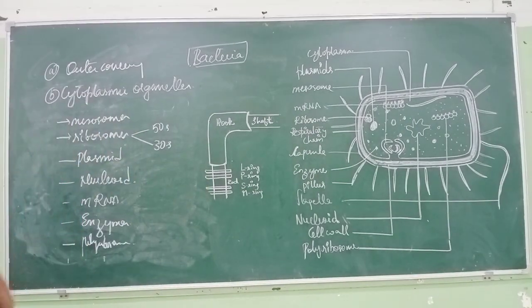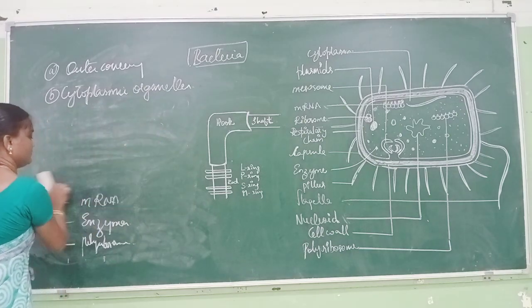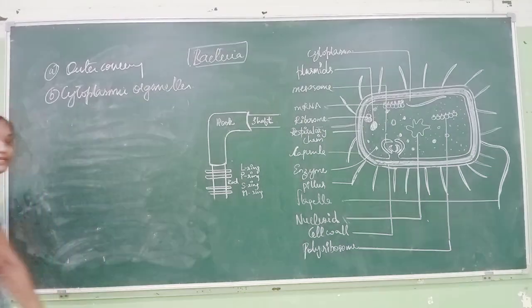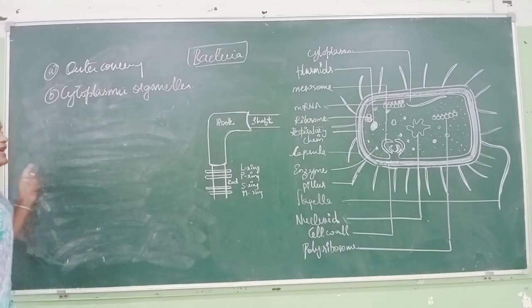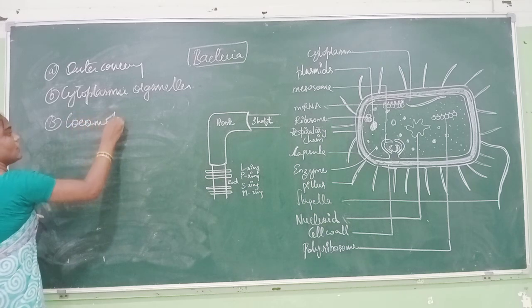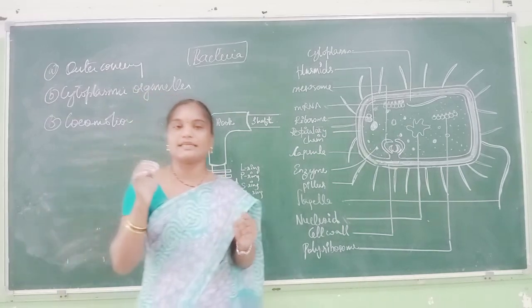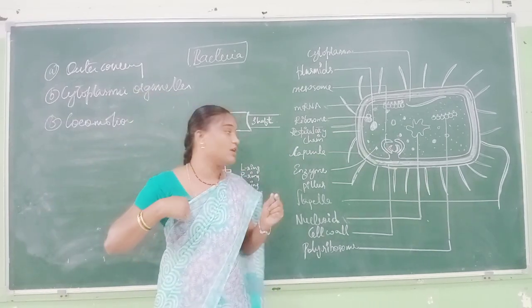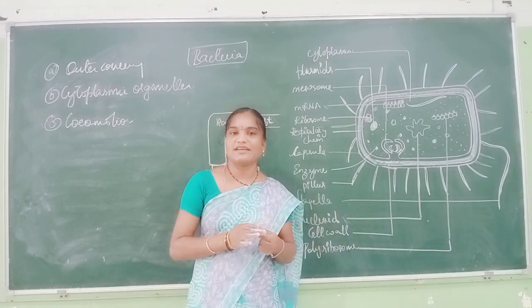The next section is locomotion. As I said earlier, the outer structure of bacteria can be studied under three sections: the outer covering, the cytoplasmic organelles, and the third one is locomotion. From the name itself, it indicates that the movement of the bacteria is helped by the flagella and pili.